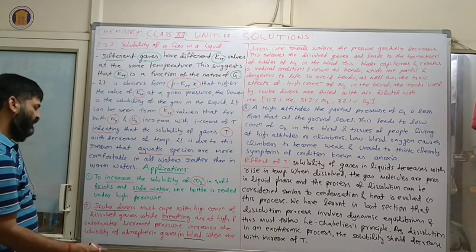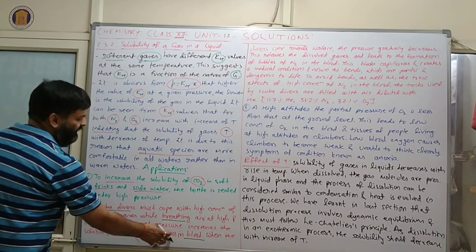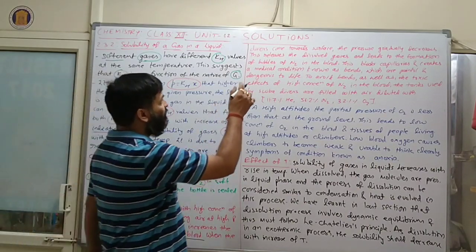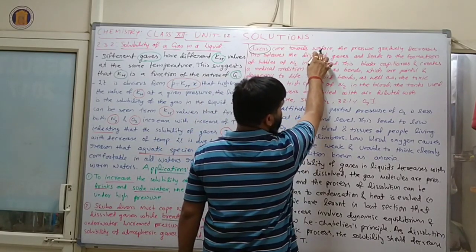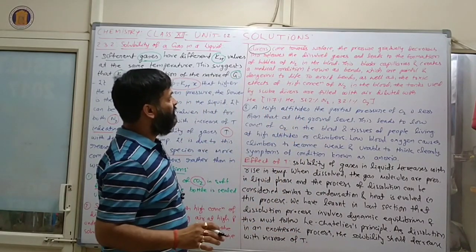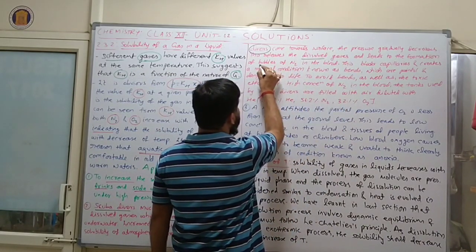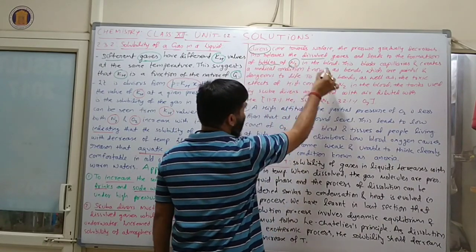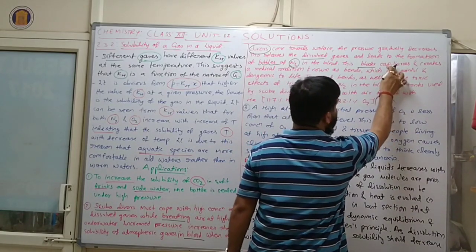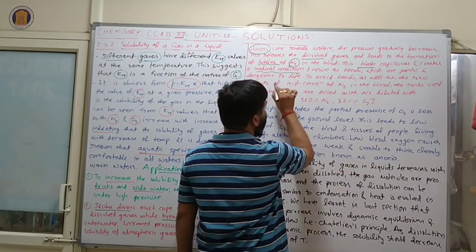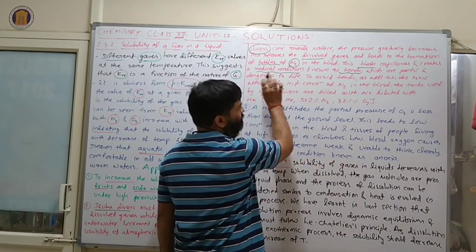When divers come towards the surface, the pressure gradually decreases, and this releases the dissolved gases and leads to the formation of bubbles of nitrogen in the blood, which block capillaries and create a medical condition known as bends, which is painful and dangerous to life.